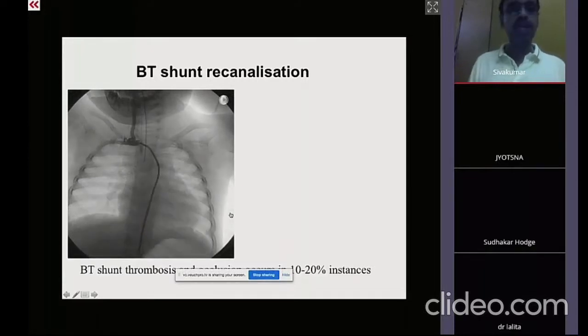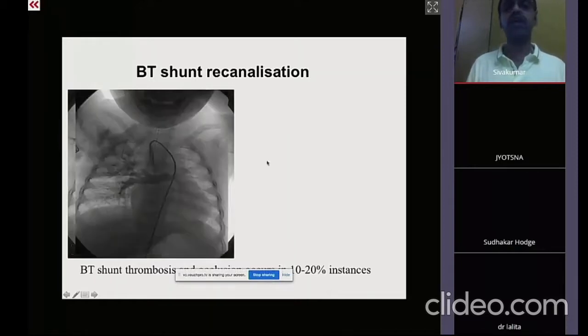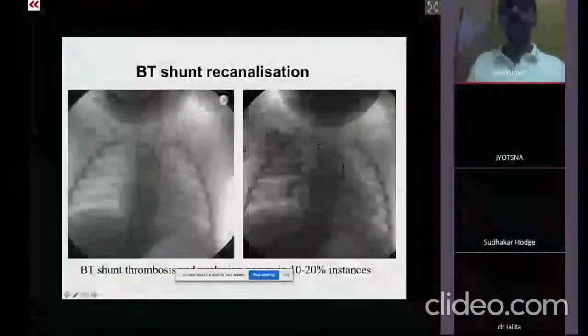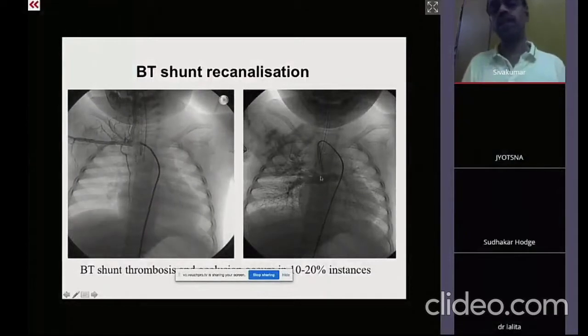So, Madam has already covered this BT shunt recanalization. Just a technical tip: sometimes you may have to use an internal mammary artery catheter or a sharp Judkins right coronary catheter in order to hook the BT shunt and proceed further. And the moment you have gone in, if it is an acute BT shunt recanalization, it will be just wiring through and ballooning the entire length of the BT shunt, followed by sustained anticoagulation in order to maintain the patency.